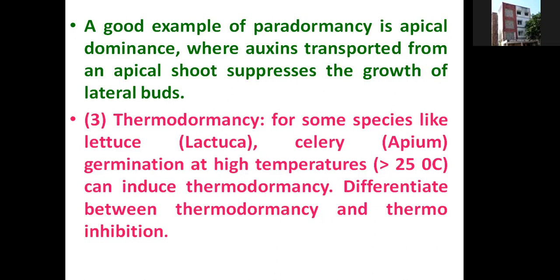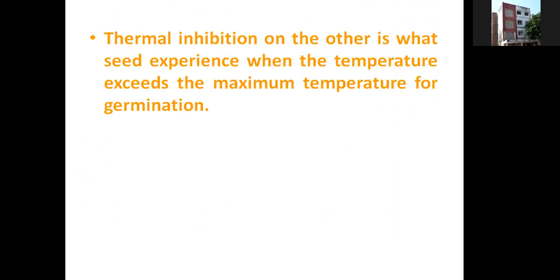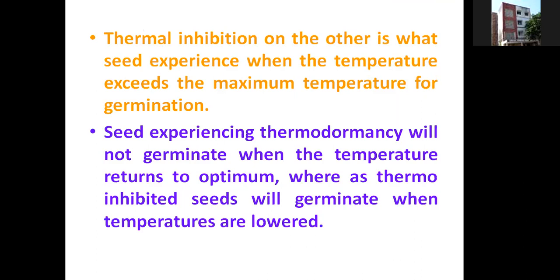Thermodormancy is there in the seeds, and thermo-inhibition is there in the growth of the plant. Thermal inhibition, on the other hand, is what a seed experiences when the temperature exceeds the maximum temperature for germination. Whereas the seed experiencing thermodormancy will not germinate when the temperature returns to the optimum, the thermo-inhibited seeds will germinate when the temperatures are lower.